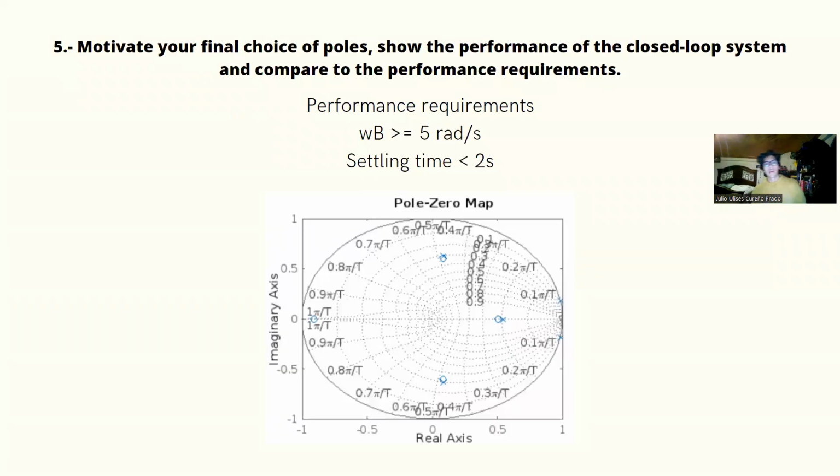For my choice of poles for this evidence, this is my pole zero map without adjustments from the previous evidence. As we can see, there are 3 poles and zeros that cancel, and there are 2 poles almost on the unit circle. By making some experiments, I finally concluded that I had to move them 0.10 closer to the origin to fulfill the performance requirements.